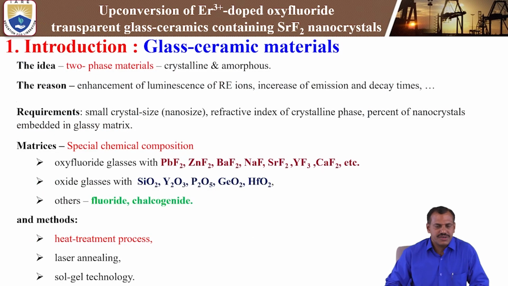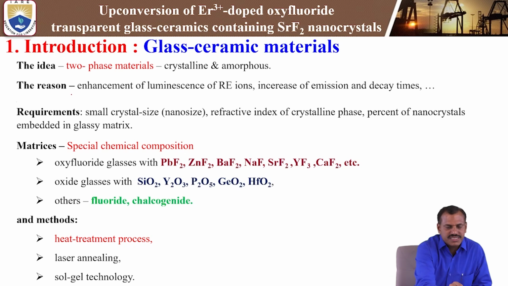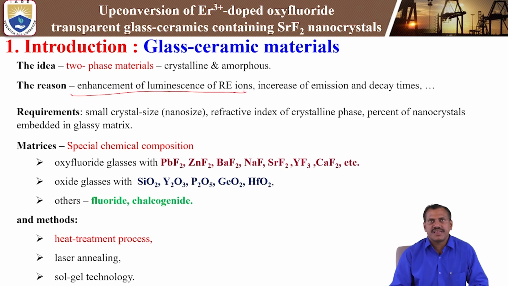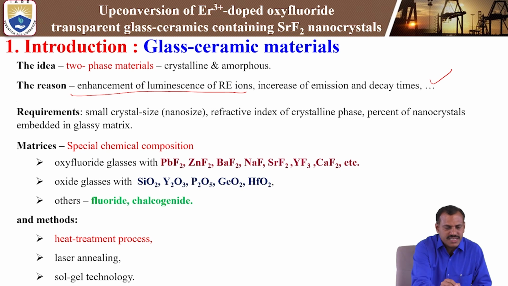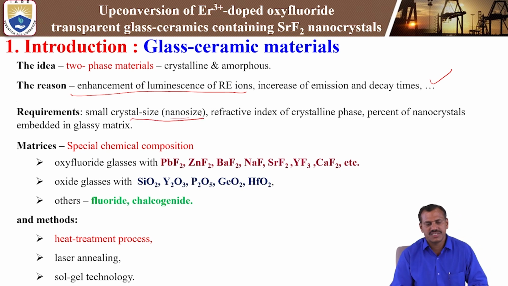So what is the main introduction to glass ceramic materials? Glass ceramics are two-phase materials, that is, crystalline and amorphous. The reason is to enhance the luminescence properties of rare earth elements, to increase the emission as well as the decay time. What are the main requirements to prepare a glass ceramic material? A small crystal size, that is, a nano-size material is required.